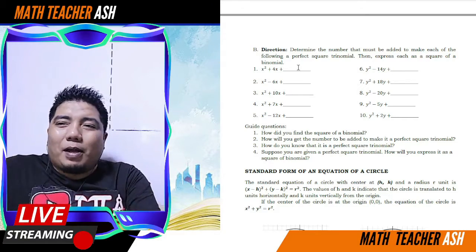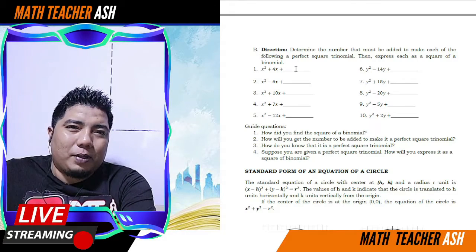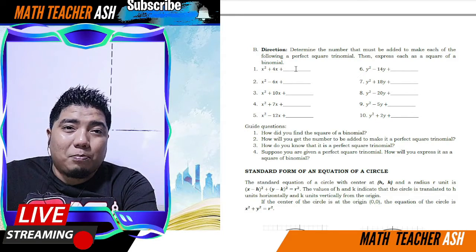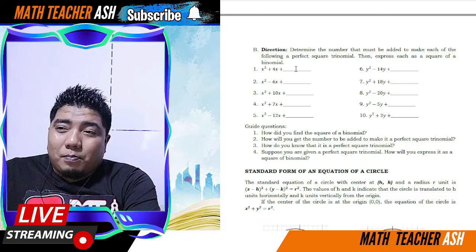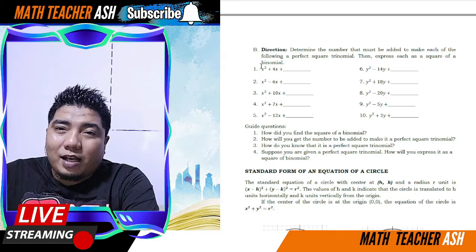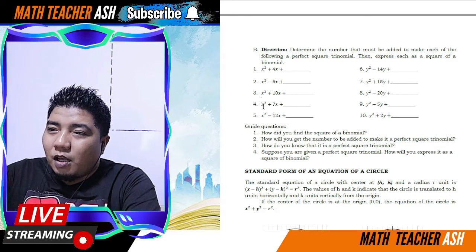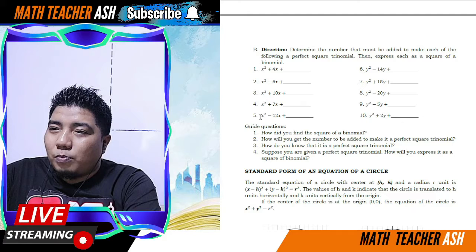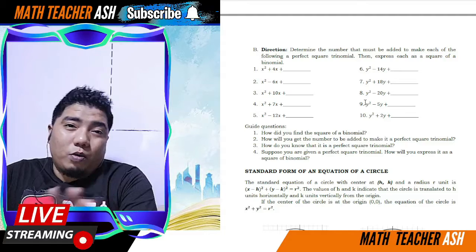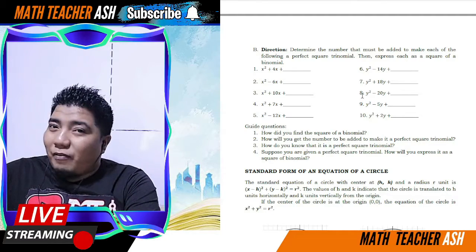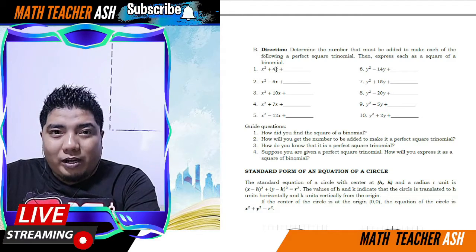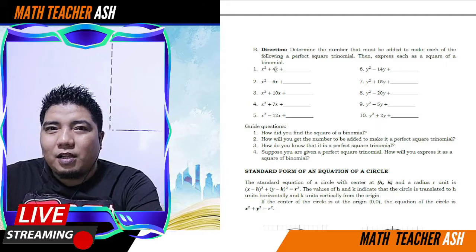Okay, so ano ba ang technique para makuha mo ang perfect square trinomial? So, madali lang ito, my dear math learners. If you can still remember your topic in grade 9, ang gagawin mo lang is to divide B and then square it. So, that is if and only if your A is equal to 1. Since our A here is the numerical coefficient of the first term, ang A natin dito ay laging 1. 1, 1, 1, 1, 1. Ito naman, 1, 1, 1. So, the fastest way to do this is just get half of the middle term, then square it. Ulitin ko, i-half mo ang middle term, then square it.